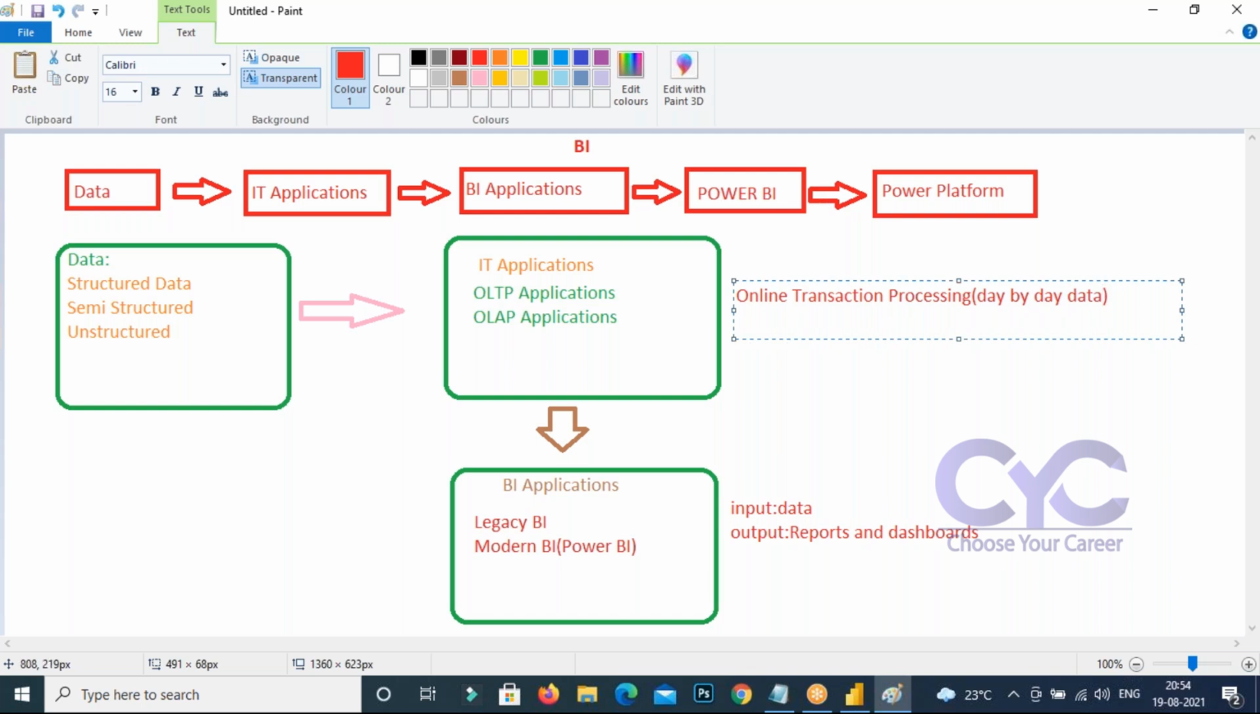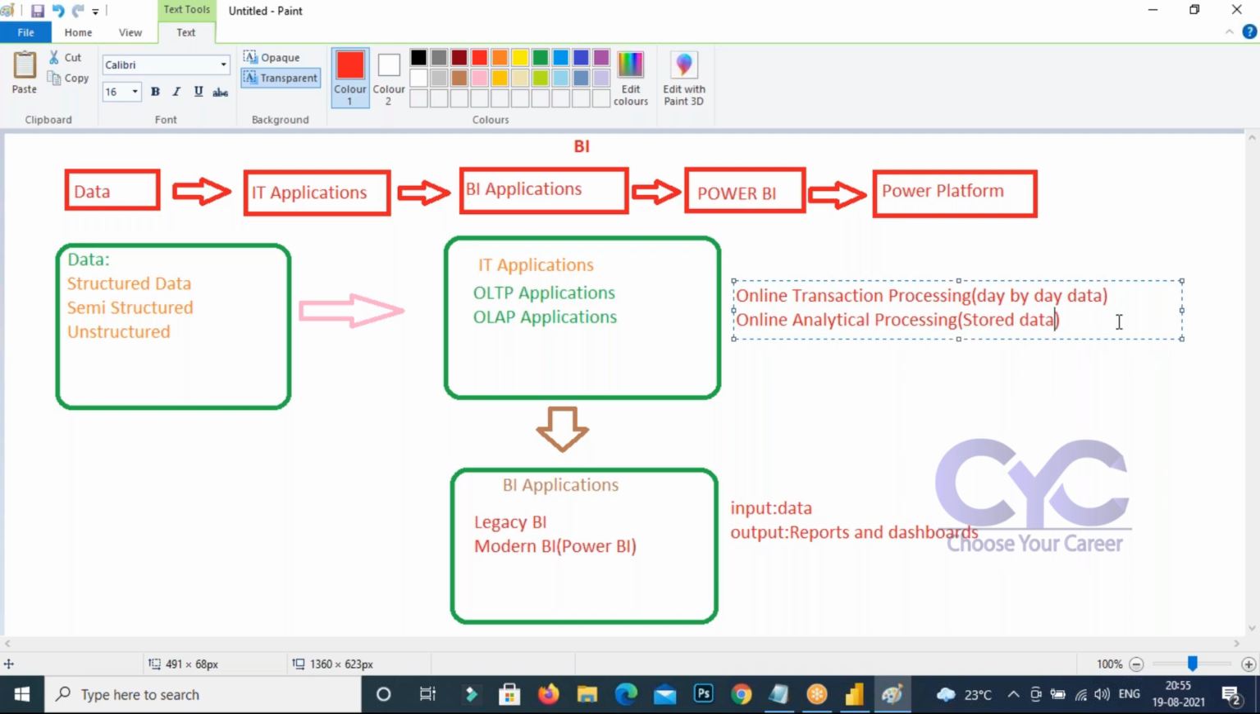What are OLAP applications? OLAP means online analytical processing. That is nothing but stored data. We can use it like this: stored data, or historical data. We can call it stored data.